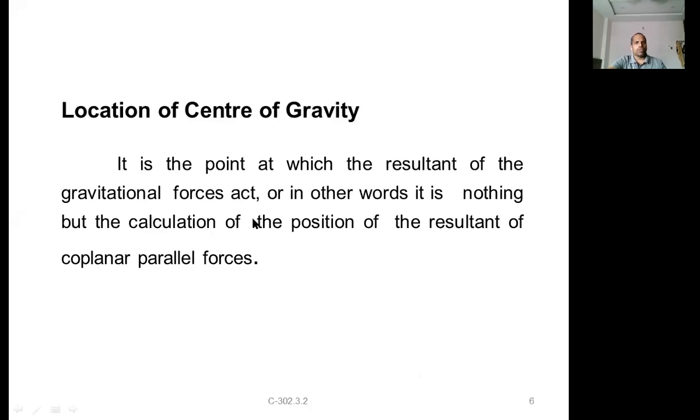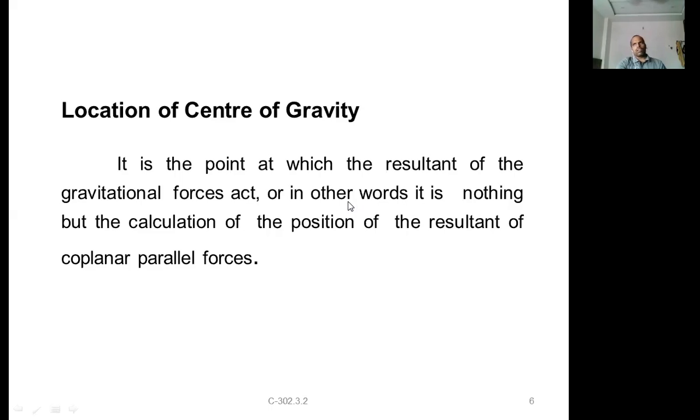Now let us discuss the location of center of gravity. How do we find it? Let's recap. It is a point at which the resultant of the gravitational forces acts, or in other words, it is the calculation of the position of the resultant of coplanar parallel forces. It is the point through which the resultant passes, that is, the position of the resultant. That is the center of gravity.